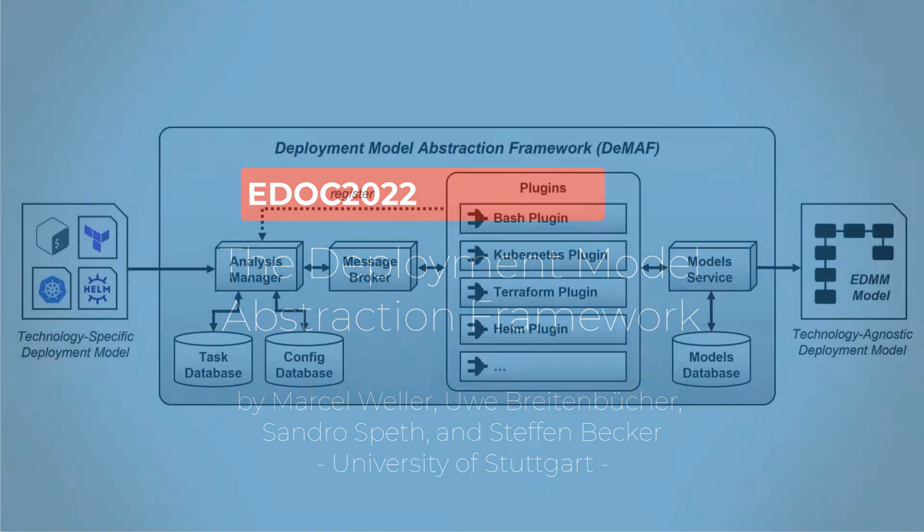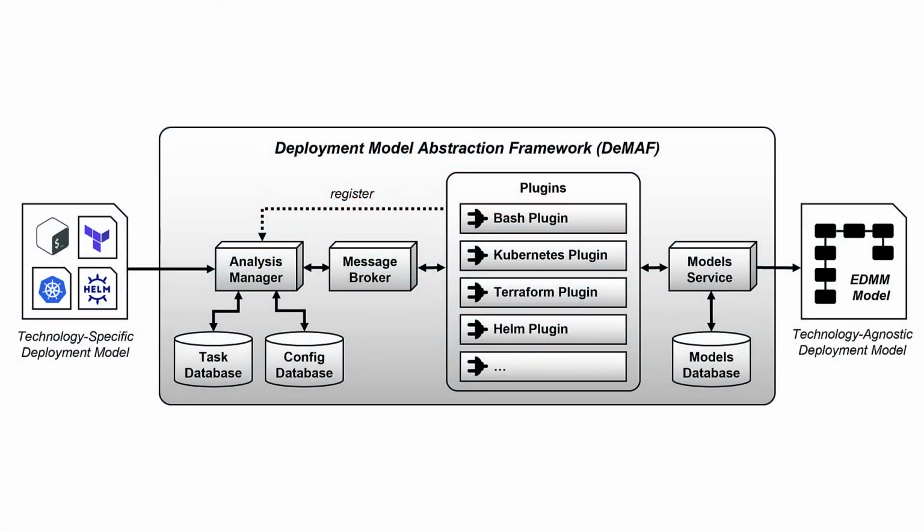The DeMAF allows to transform deployment models created with various deployment technologies like Kubernetes or Terraform into one deployment model that can express the application deployment independent of such deployment technologies, called the technology-agnostic deployment model. That way, we aim to improve the comprehensibility of deployment models and allow people to understand them even when they do not have experience in the used deployment technologies.